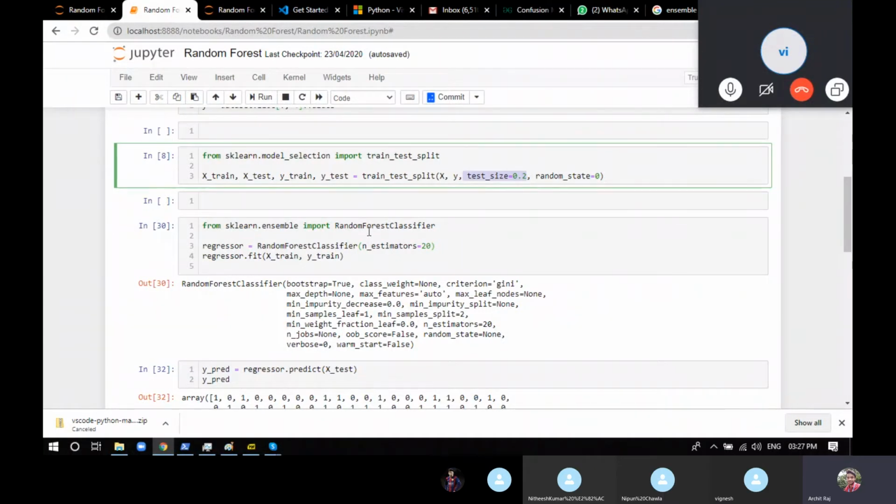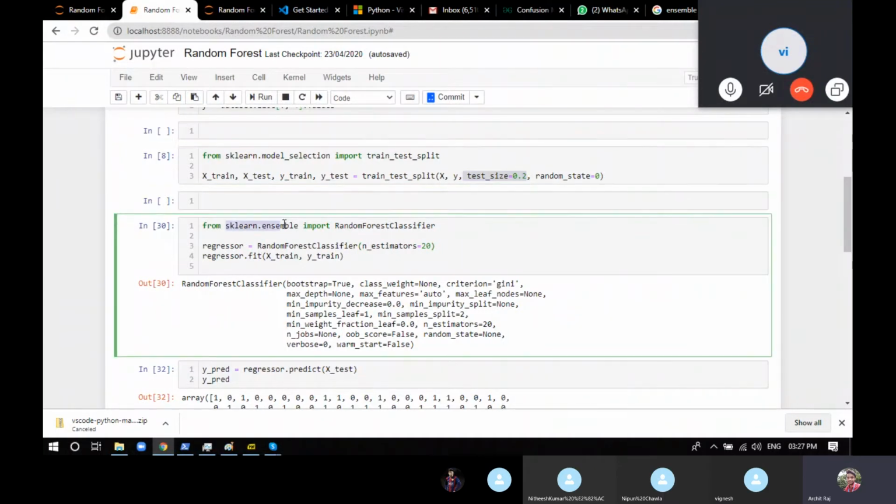Now, to find the random forest classifier, we have to use the library known as sklearn.ensemble, because I've told you the ensemble technique has bagging and boosting. So all the models of ensemble techniques, which is random forest, or any boosting algorithm like AdaBoost, gradient boosting, XGBoost, are all in sklearn.ensemble.